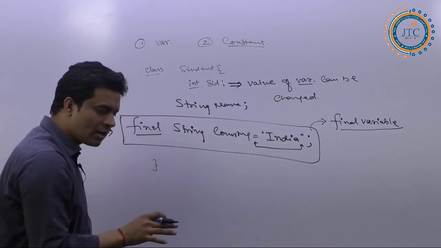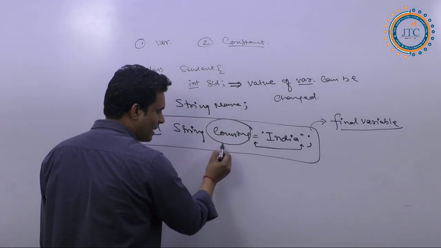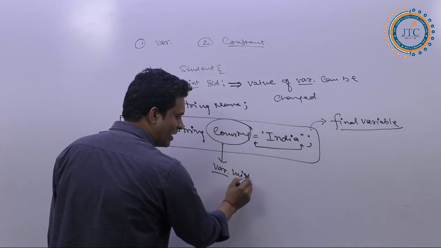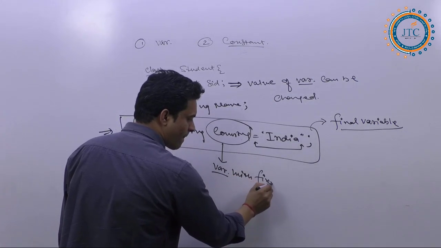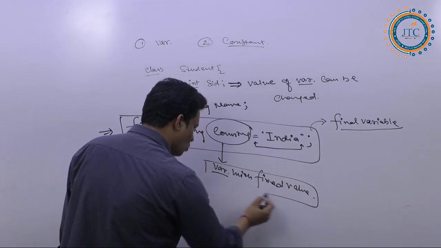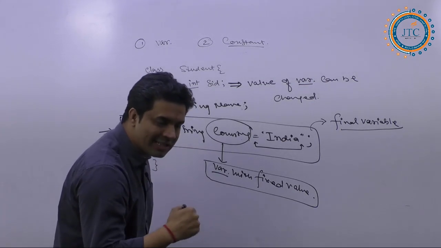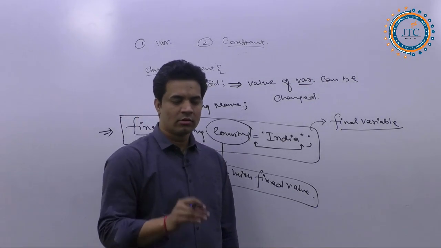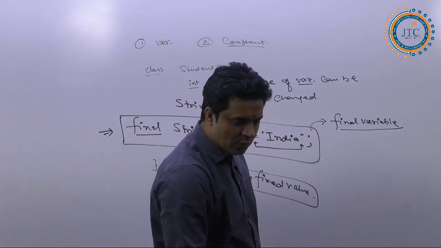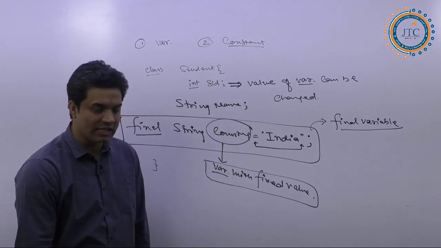It is similar, in another form, to a variable with a fixed value. More in depth about this we will discuss once we are discussing objects. About all these things, more in depth, we will be talking once we are discussing what objects are and all other things.